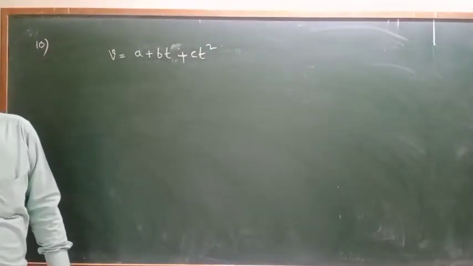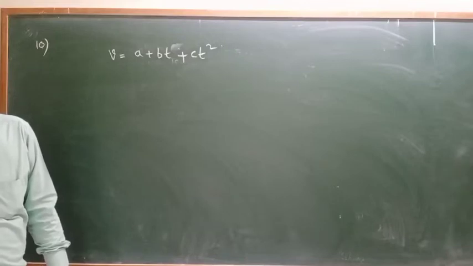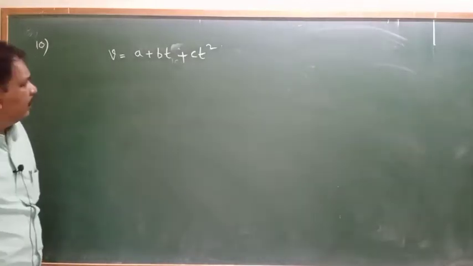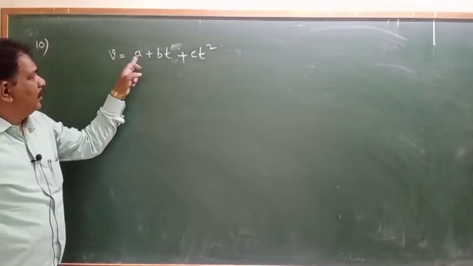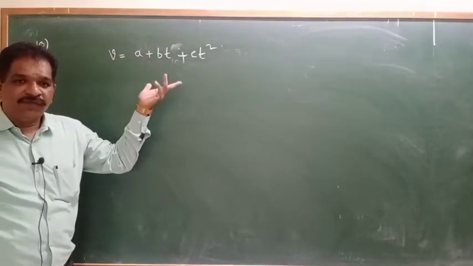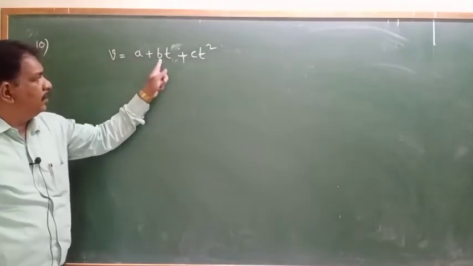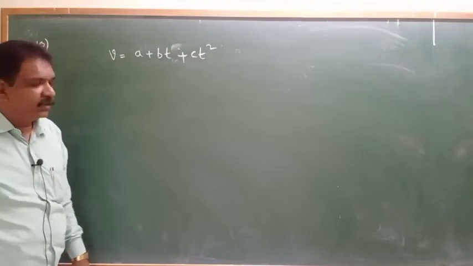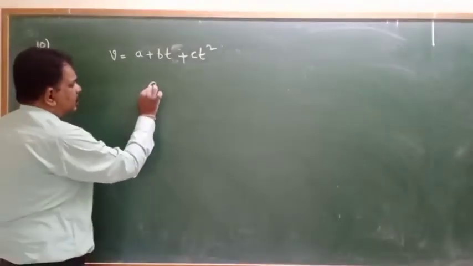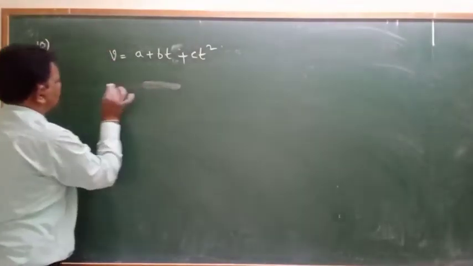Then the velocity is in meter per second. The unit of A will be what? A unit, V unit will be same only. Principle of homogeneity. V, A, bt, ct square all will have same units, same dimensions.